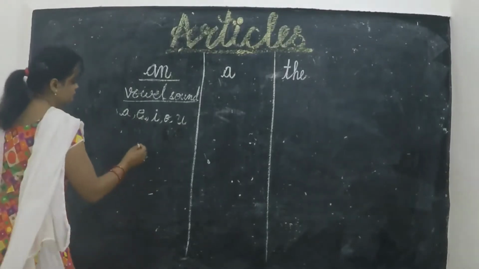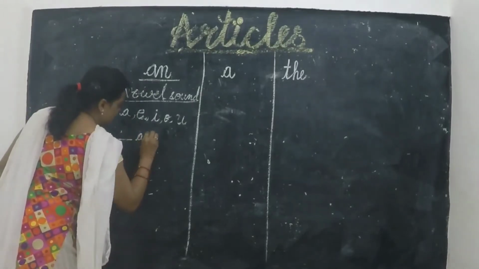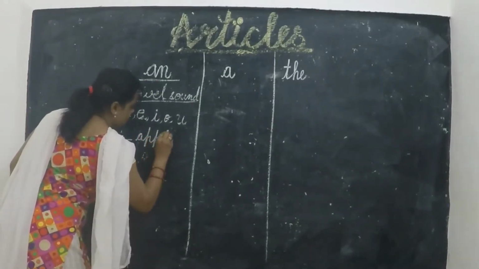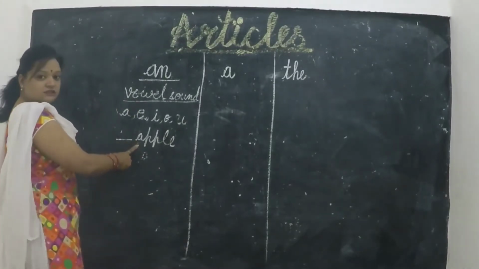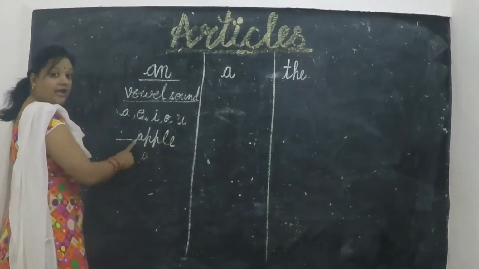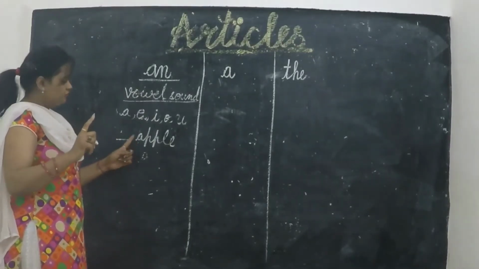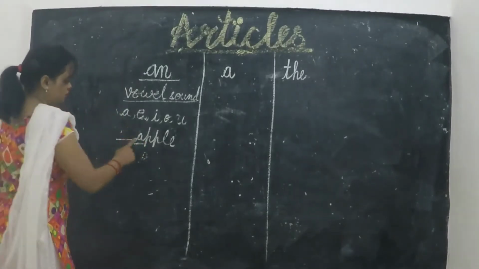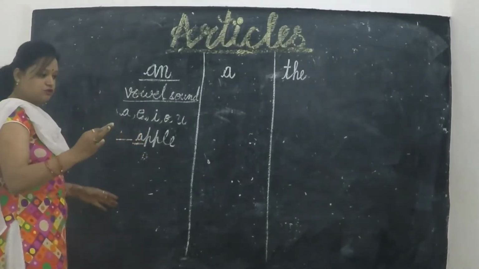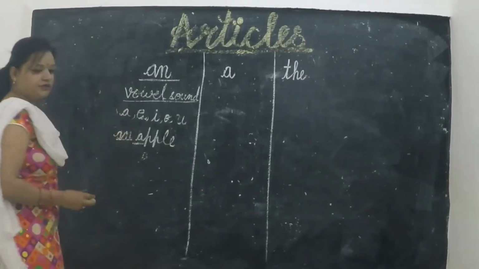Like this is apple. What is the sound of this A? A is a vowel sound. Then I use N before it.